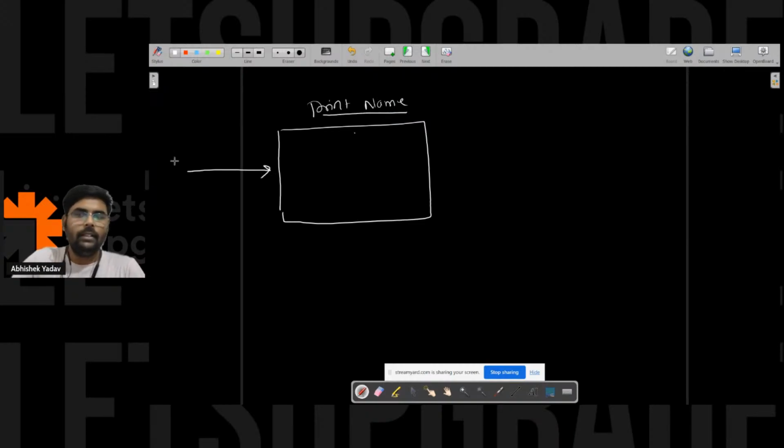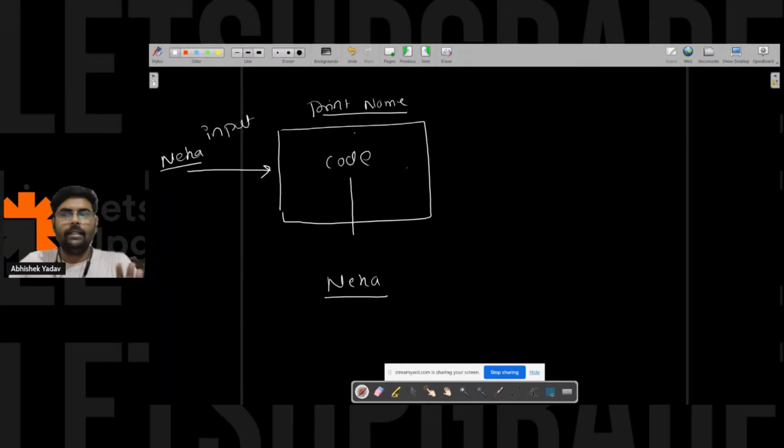So here Neha is saying, hey, my name is Neha. So Neha is giving the input, Neha, to the box, and the box is doing what? Here the code is written and that code is printing Neha on the output screen, right? And the output is what? Here the output is nothing, right? Nothing.